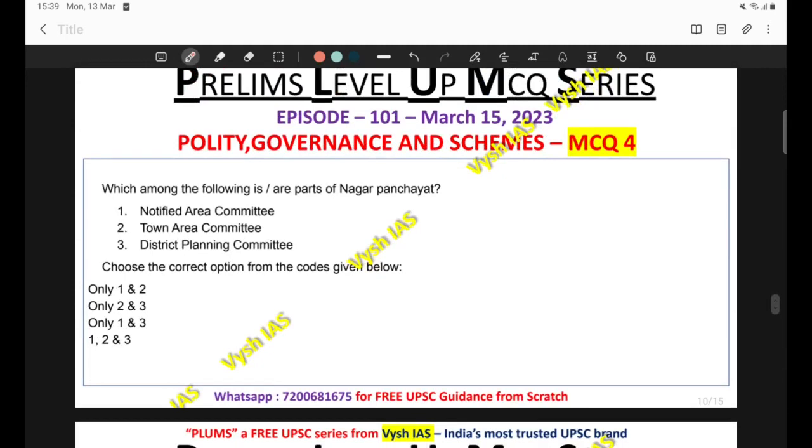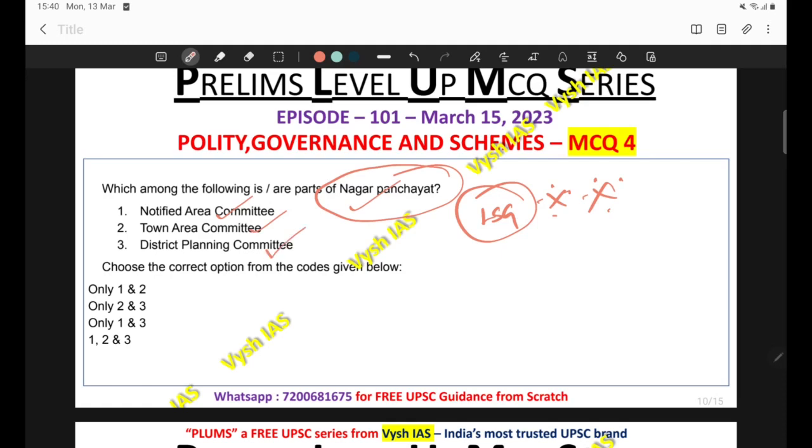Okay, now come to the next question. Which among the following is or are parts of Nagar Panchayat? So 3 options are given, and this is a question taken from the local self-government portion. I've already told you that portion is very important, and you can expect a question from this portion every year. At least one question will be asked from this portion. So first option is Notified Area Committee, second is Town Area Committee, and third is District Planning Committee. So you have to choose from these options.